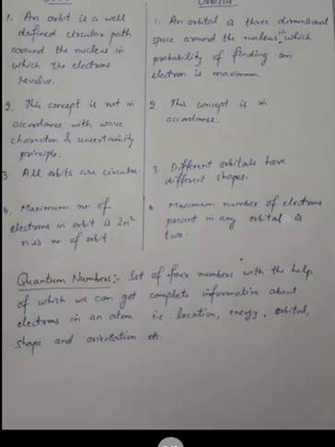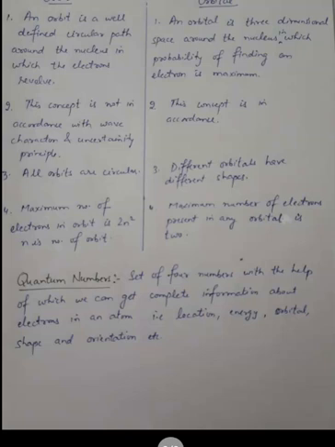Orbits are circular, but different orbitals have different shapes. We will study it later on. In an orbit, only 2n square electrons can be there, meaning the maximum number of electrons in an orbit is given by the formula 2n², where n is the number of the orbit. But in any orbital, the number of electrons will always be at most 2. So this is the difference between orbit and orbital.